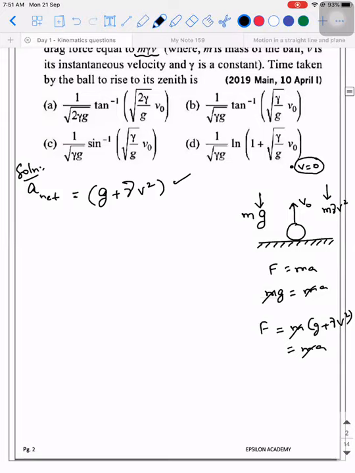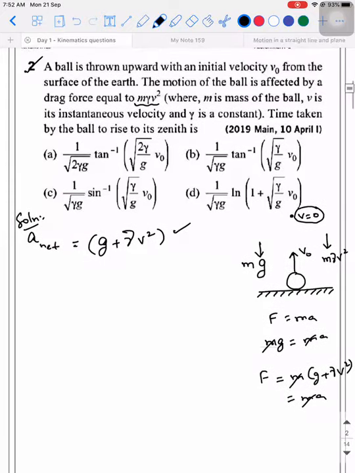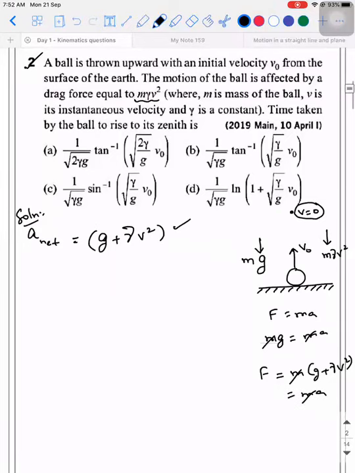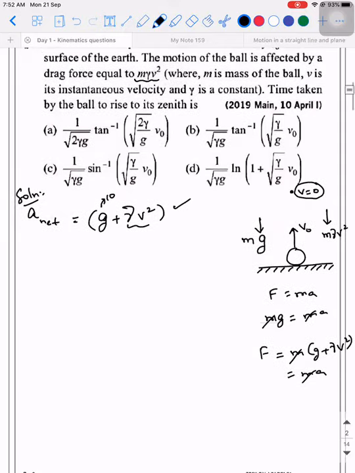Again, if you observe, is the acceleration a constant or a varying value? Varying. Okay. How do you find it as varying? Because what parameters you are able to see? g is a fixed value, let's say 9.8 or 10. But gamma v square, we have no information about it. Gamma is some constant and velocity will also change with respect to time. So wherever varying, what did I say?